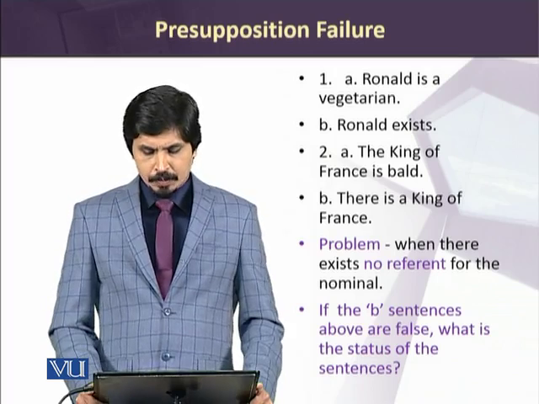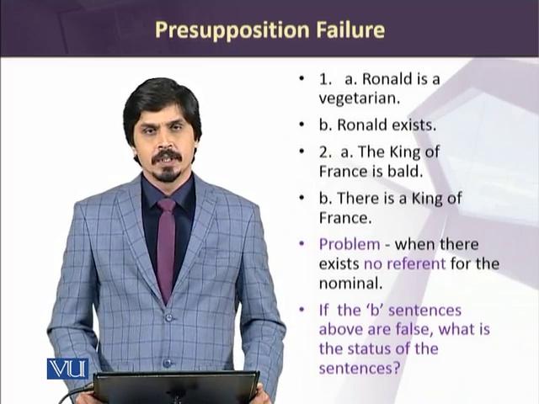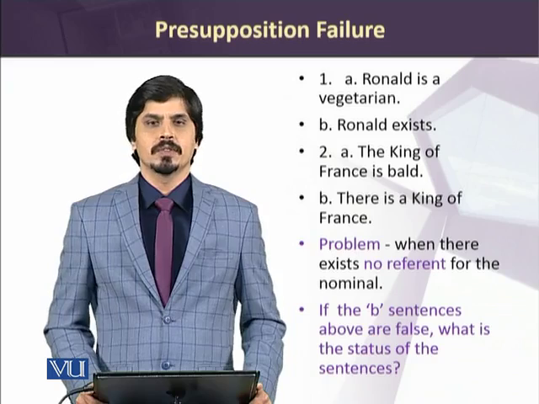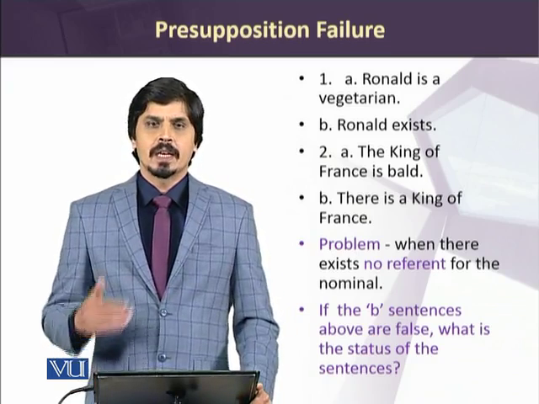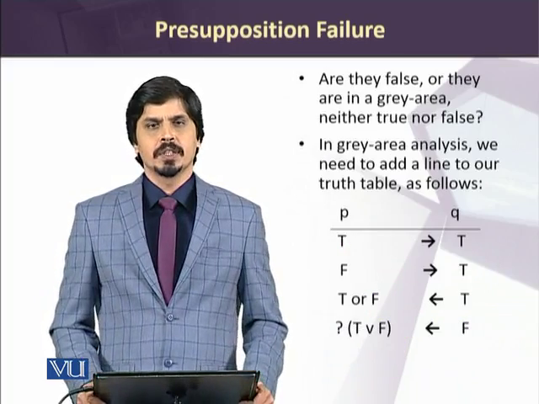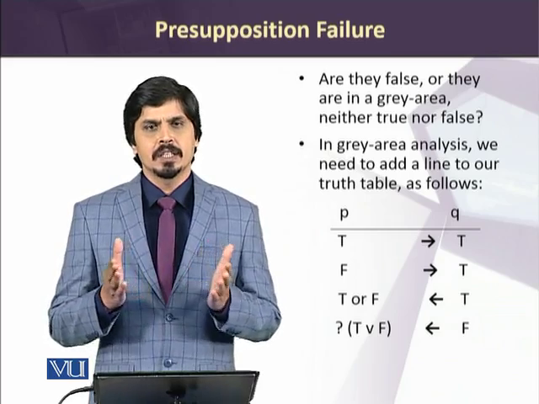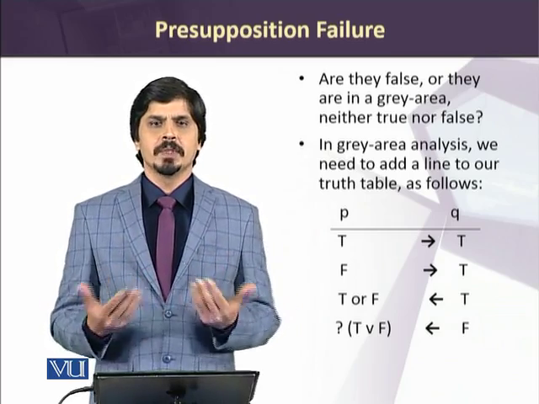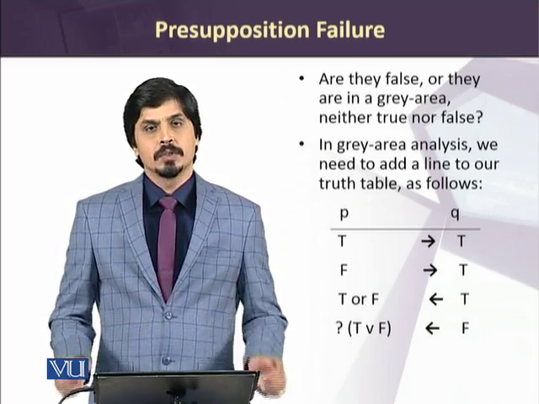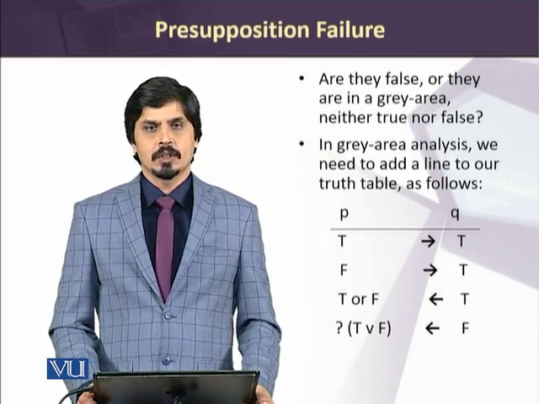So the problem arises when there is no referent for the nominal, right? If the B sentences above are false, what is the status of these sentences? That leads us to think further, and we might provide an explanation that these statements are in a gray area. They are neither false nor true, and they may be treated as falling in some gray area. And we can chalk out a truth table for these gray areas also.